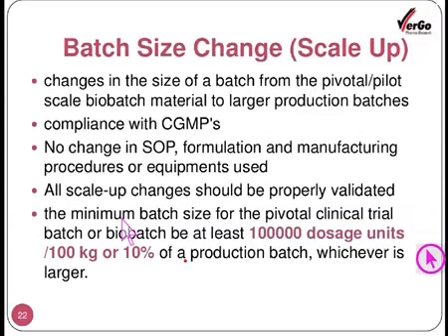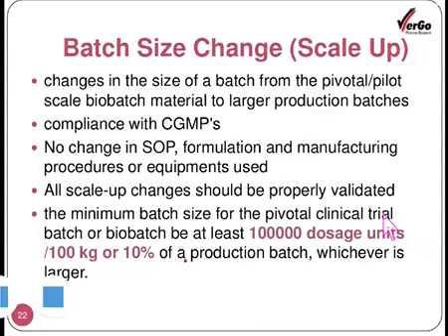Then all scale up changes should be properly validated, and the minimum batch size for the pivotal clinical trial batch or bio batch should be at least 1 lakh dosage units per 100 kg or 10% of a production batch, whichever is larger. Here, the important point is the change of the batch size.